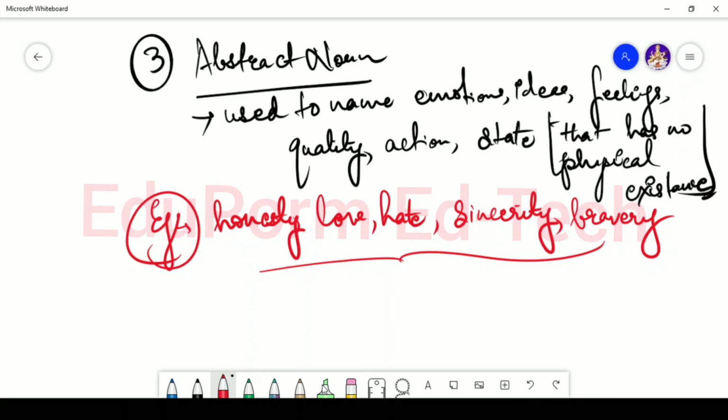These do not have any physical existence, so these are basically abstract nouns. So remember, whenever you're talking about any feelings or emotions or ideas of any kind, we are using abstract noun. So these are the types of noun. In the next video we are going to talk about the rules for noun.